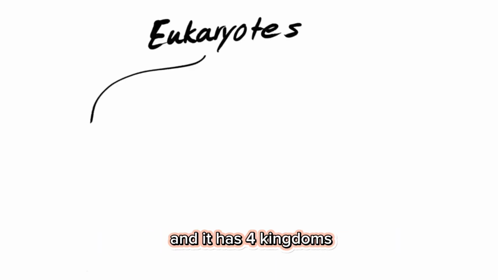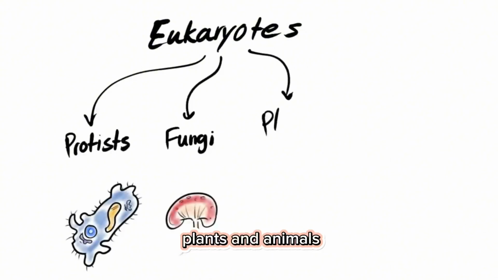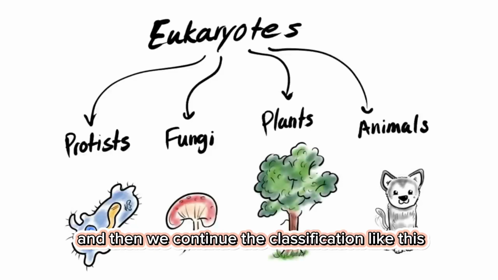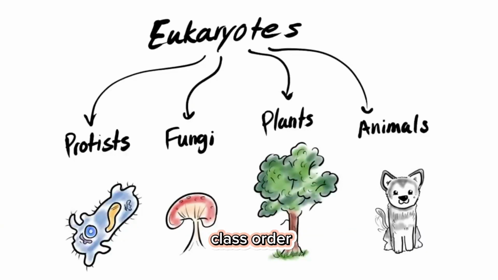After that, we go to the kingdom. Both bacteria and archaea have only one single kingdom, which are bacteria and archaea, respectively. And then we have the eukarya, and it has four kingdoms: protists, fungi, plants, and animals. And then we continue the classification like we mentioned before: phylum, class, order, family, genus, and then species.